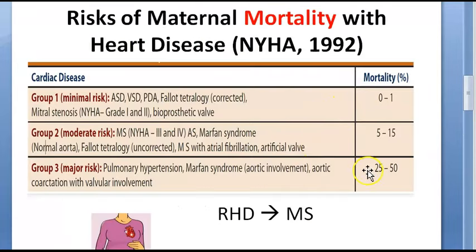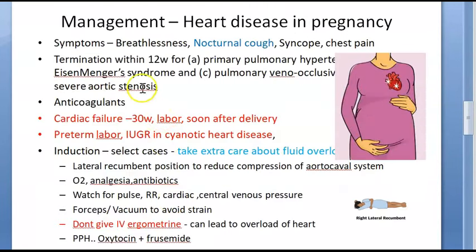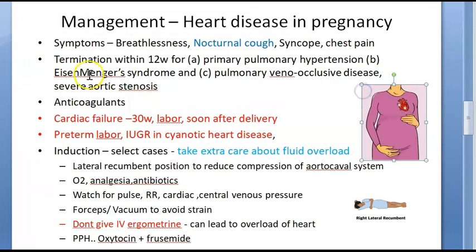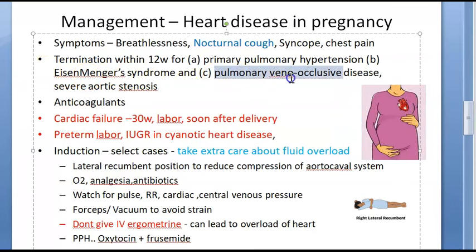So you can see here the mortality rate 0 to 1%, 5 to 15%, 25 to 50%. So group 3 has 25 to 50% mortality. It's not morbidity, it's mortality itself. Okay, so that's why it's very important to manage it correctly, right? You should know the symptoms. You should know if you can offer termination for certain conditions like pulmonary hypertension, Eisenmenger syndrome, pulmonary veno-occlusive disease, severe aortic stenosis. In those people, you can suggest an MTP.